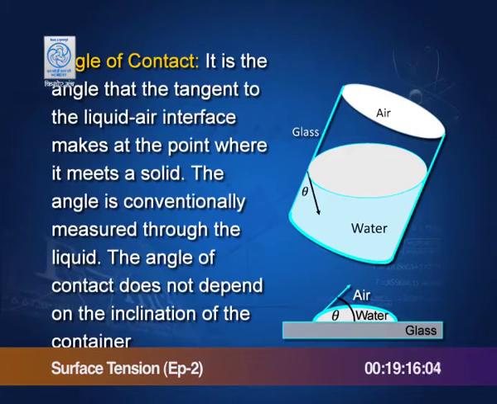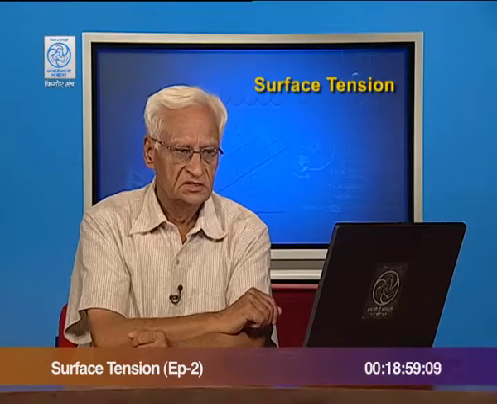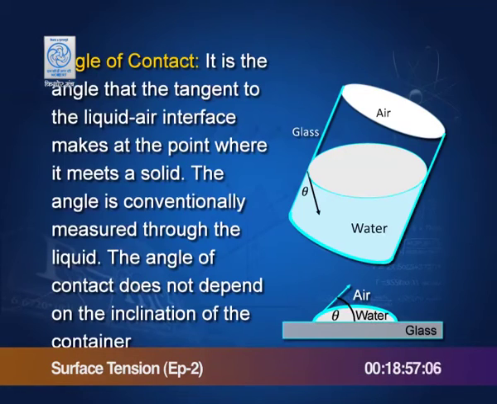You see, if this is the vessel in which water is contained, this is the water surface, there is air above it, and then if I draw a tangent to this surface, then the angle between that tangent and glass wall is called the angle of contact. You see this one is the angle of contact, and it is conventionally measured through the liquid.